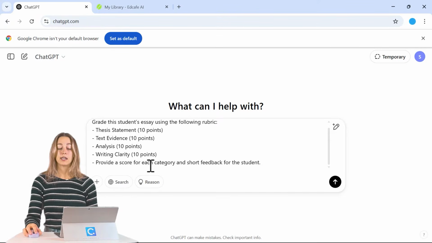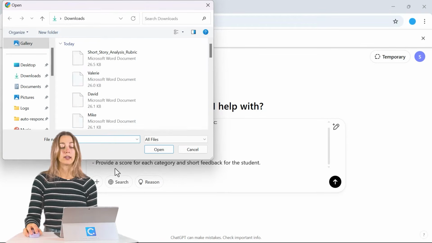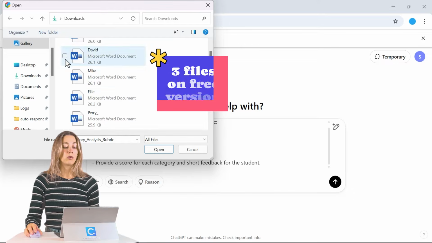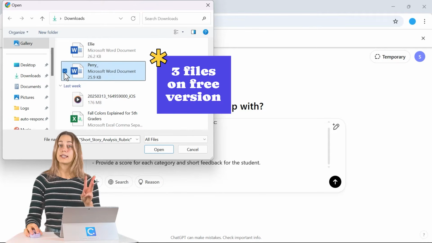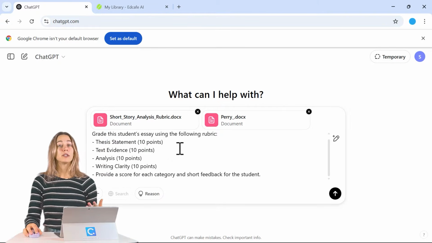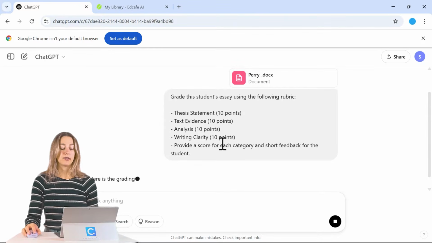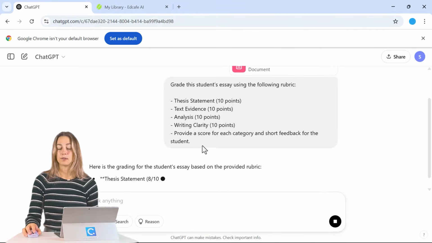You can paste in a rubric that you have, or you can also attach it from your files. Do note that you can only attach 3 different files when you're using the free version of ChatGPT. So if you need to, you can always copy paste the text and put it into this prompt bar here. Otherwise, we can go ahead and generate this feedback and see what ChatGPT comes up with.